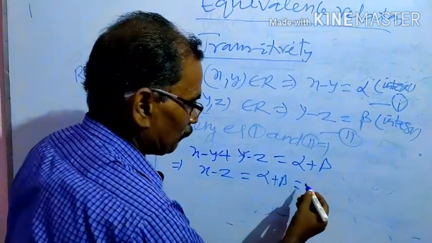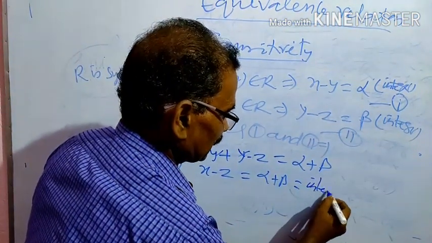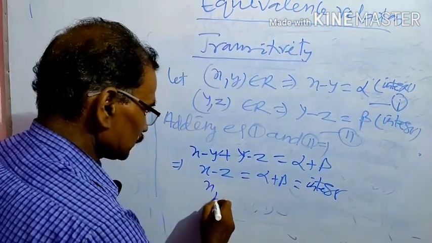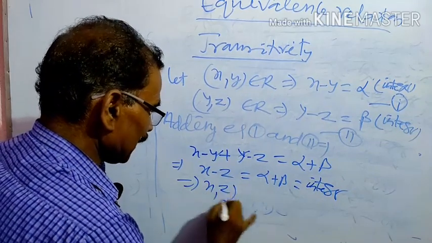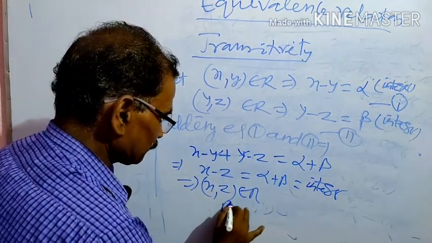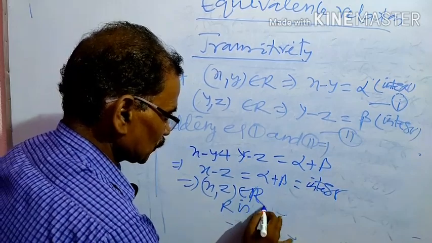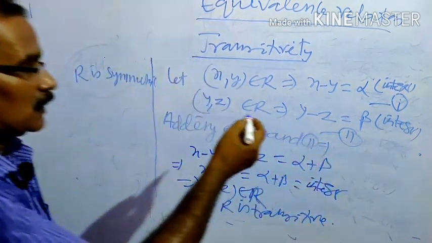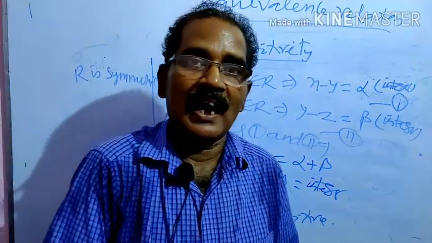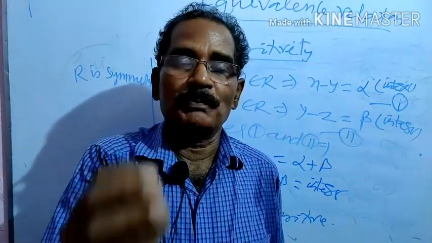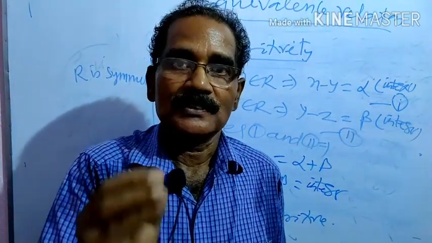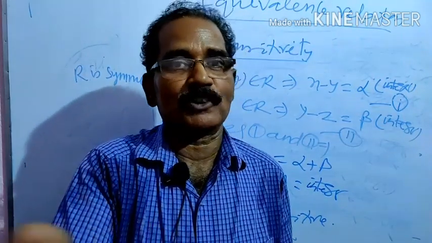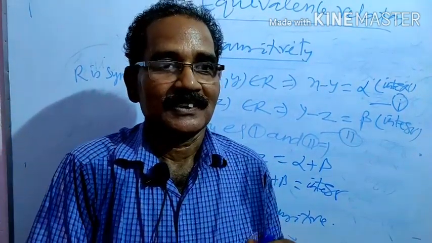Therefore clearly alpha plus beta is an integer, and that is x, z belongs to R. Therefore R is transitive. Here this relation R obeys reflexive, symmetric and transitive. Therefore R is an equivalence relation.